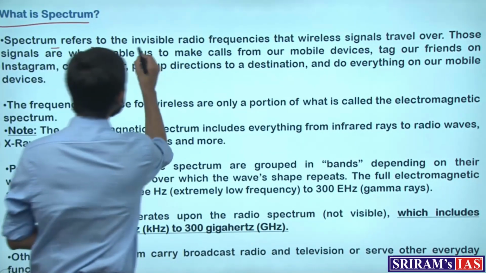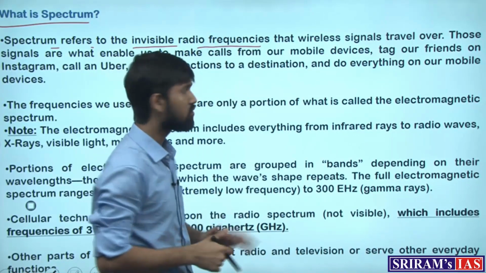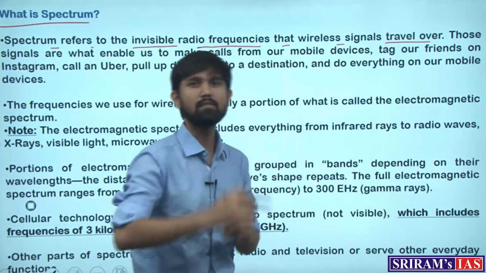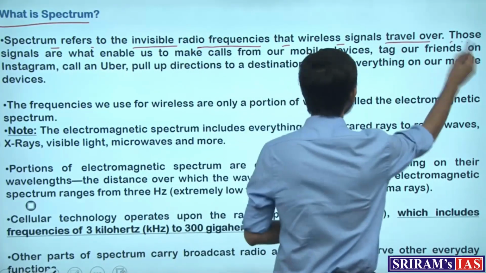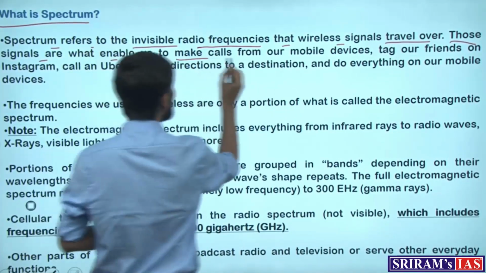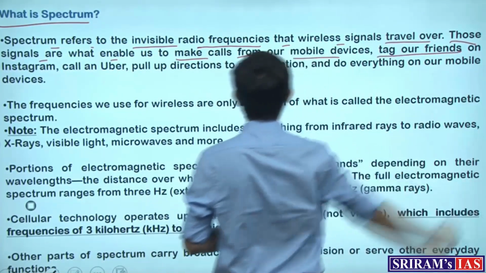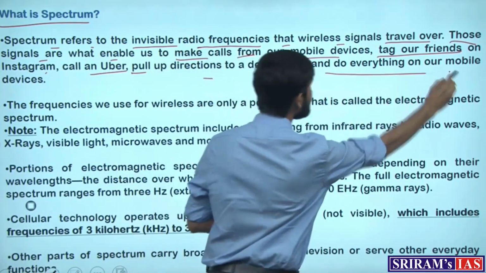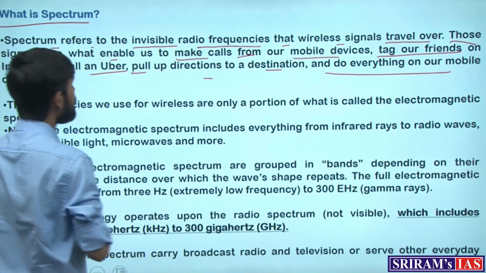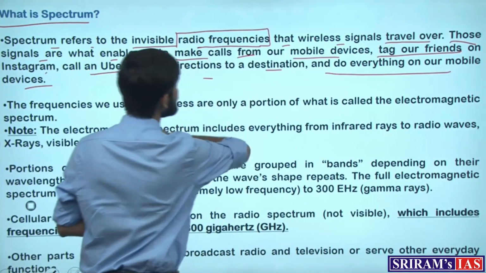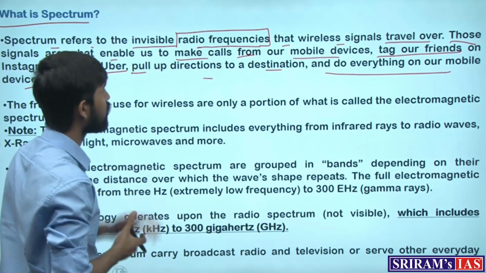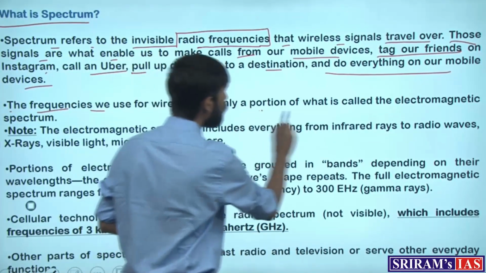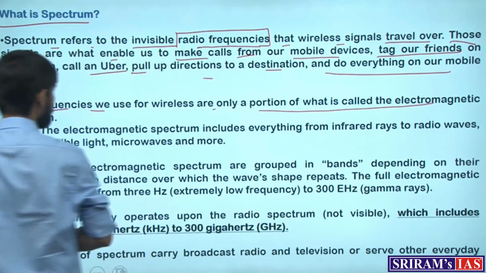It refers to the invisible radio frequencies, right? These are the radio frequencies that wireless signals travel over, and these bands are the subject of the auction. Those signals are what enable us to make calls from our mobile devices, tag our friends on Instagram, call an Uber, pull up directions to a destination and do everything on our mobile devices. What makes them possible are the radio frequencies, and these bands are what are going to be leased out in the auction. Like I said, these frequencies are only a portion of what is called the electromagnetic spectrum.